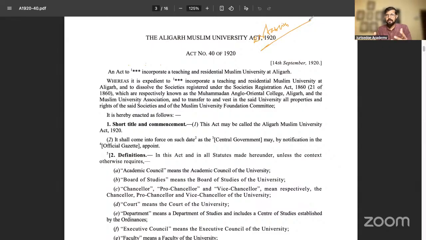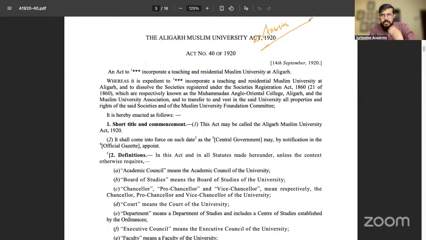But sir, Aligarh was established in 1875. In the Aziz Basha case, the Supreme Court did not take notice of that period, 1875 to 1877, of Sir Sayyid Khan's establishment.